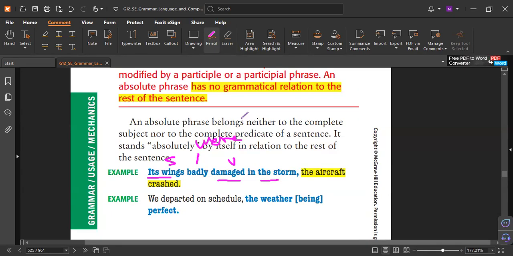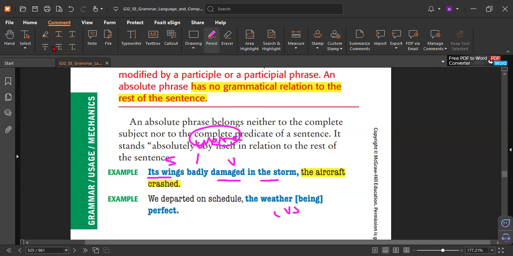How can I know it's a phrase? You know it when you find a problem in the phrase. It lacks a verb, for example. Again, the weather perfect. It must be the weather is perfect, or the weather was perfect. Yes or no? It must be that. But here we don't have a verb.